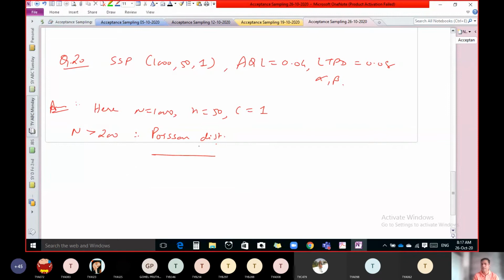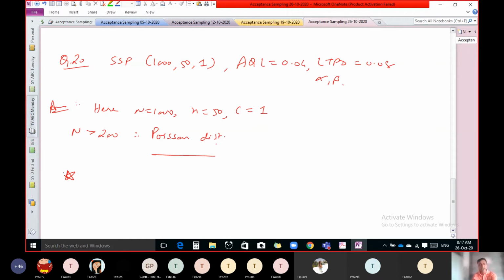And LTPD means lot tolerance proportion defective. It is 8%, meaning the lot is not good. If the lot is not good, and by the sampling process we accept the lot, then the producer will send the lot into the market. In that case, the consumer has to suffer. That is why it is known as consumer risk. So by using AQL, we get producer risk, and by using LTPD, we get consumer risk.